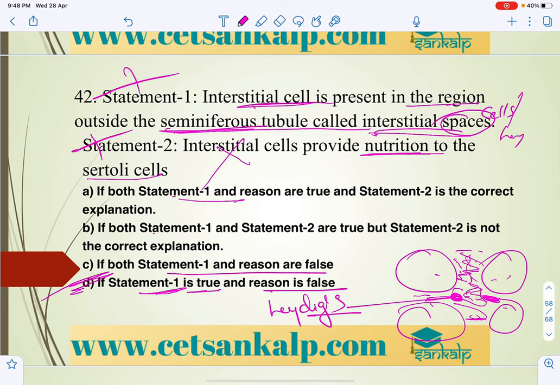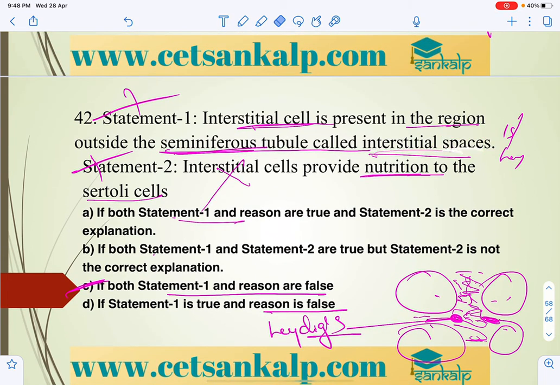So both statement and reason are false. So the answer for that is B. Both statement 1 and 2 are wrong.